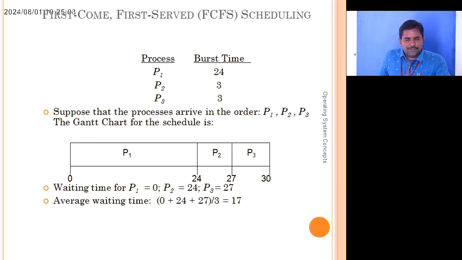It is first come, first served. That is the algorithm. Whenever the first job comes for scheduling, it is allocated first. So it is first come, first scheduling.